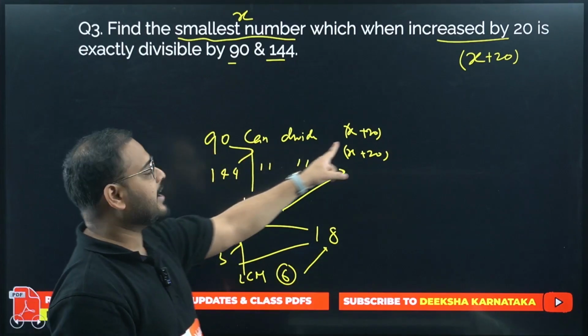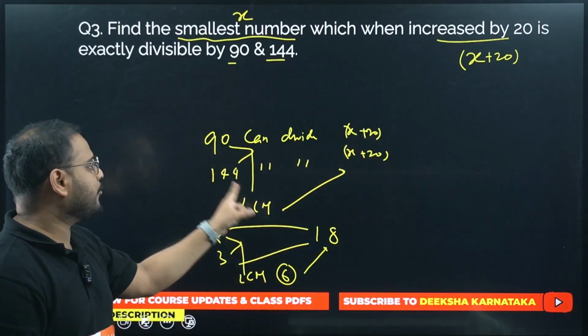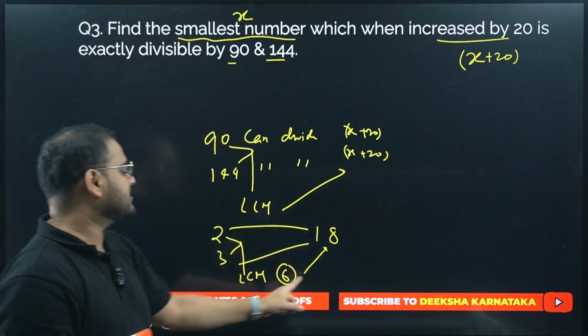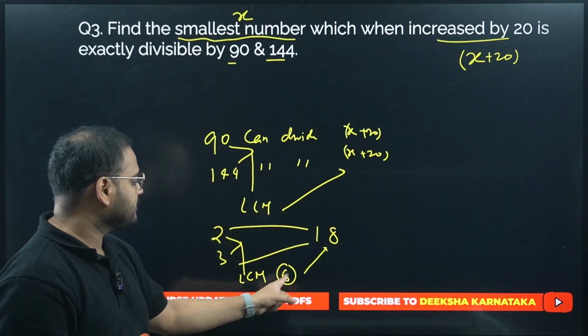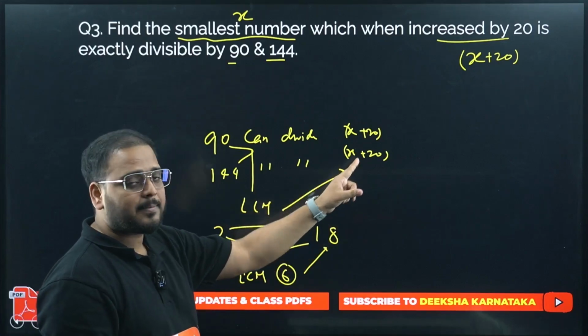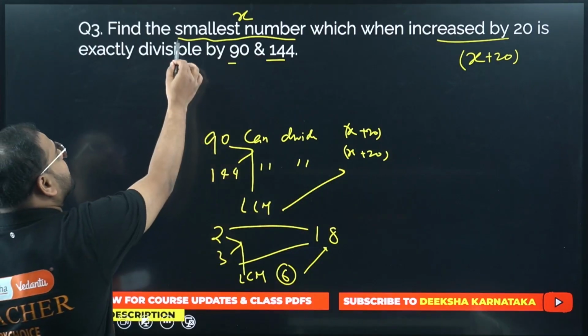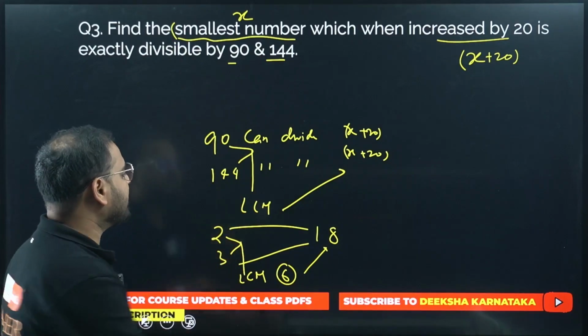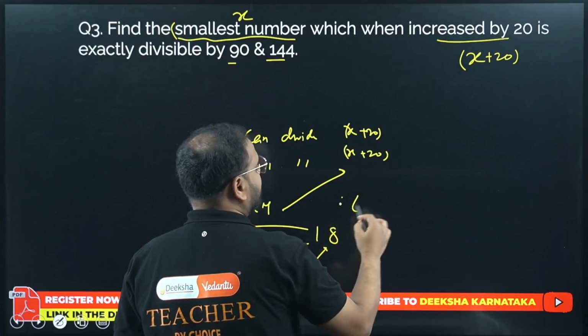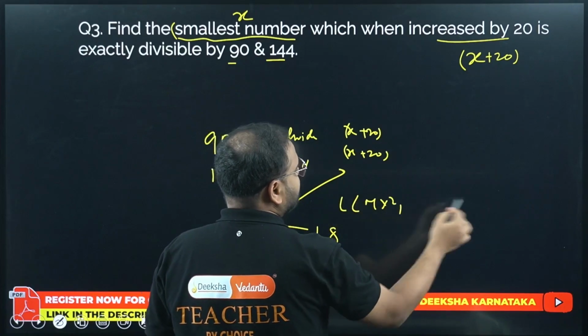If 90 can divide x plus 20 and 144 can divide x plus 20, it means their LCM will be able to divide this, what? 18, same way, x plus 20. And we are looking for what? Smallest number. It means that LCM is the number that we are looking for. Means the next multiple of this will be what? LCM times 2, times 3, like this.